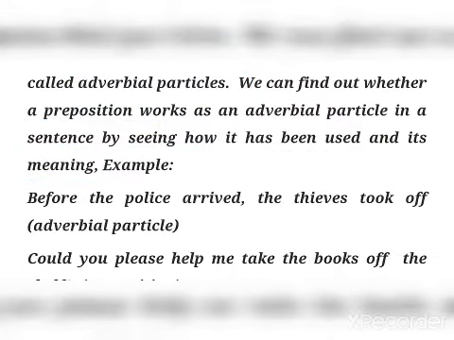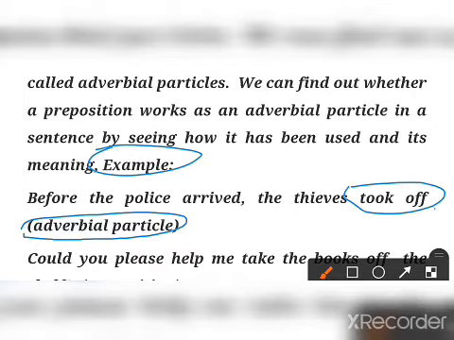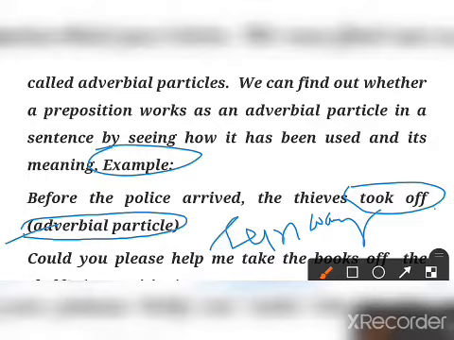So here you can see the example. The first example is: Before the police arrived, the thieves took off. Here, what is used is like an adverbial phrase, took off. What is took off? Took off means run away. Before the police arrived, the thieves took off. It means before the police came, what did the thief do? He ran away. So here took off is used as an adverbial particle because it is just working as an